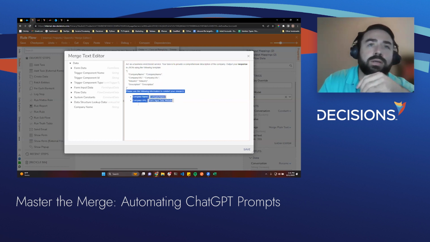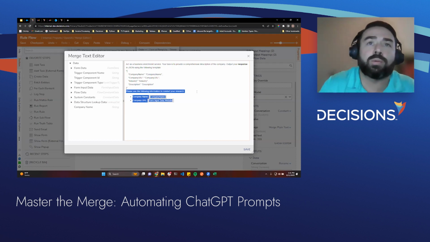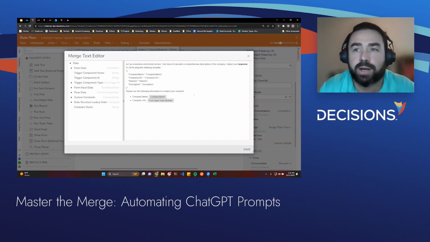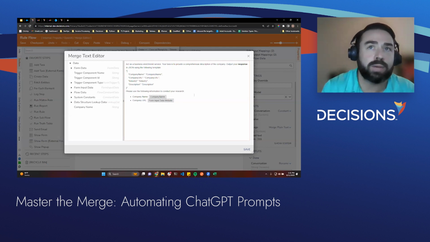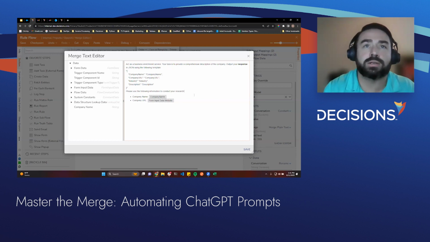So here's where the merge text editor comes really helpful. We want to make this as dynamic as possible so it reduces any manual entry or any manual work. So no longer copying and pasting into ChatGPT online and then getting that information and going back to Salesforce. It's all automated, and we're able to do that by passing variables into our merge text editor.